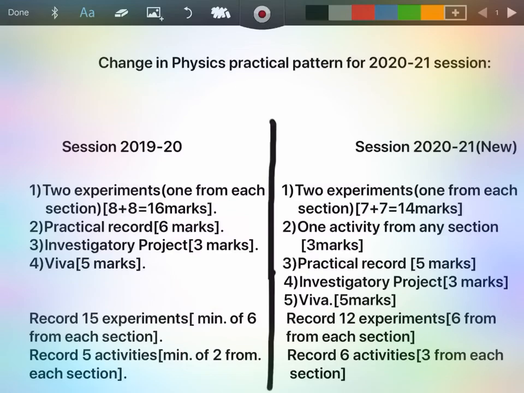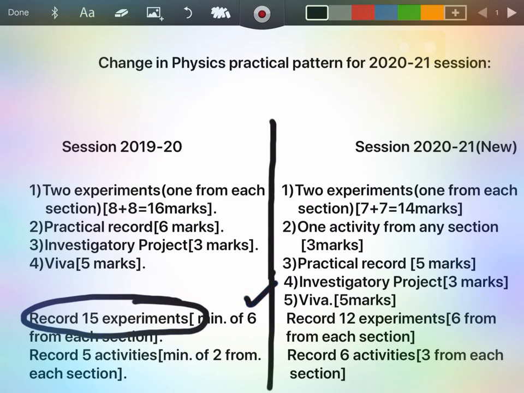Changes in physics practical pattern for the upcoming session 2021. So to start with, earlier there were 15 experiments to be recorded with a minimum of 6 from each section. But from the upcoming session, you need to just record 12 experiments with exactly 6 from each section, A and B. Apart from that, there is an increase in the number of activities to be recorded.